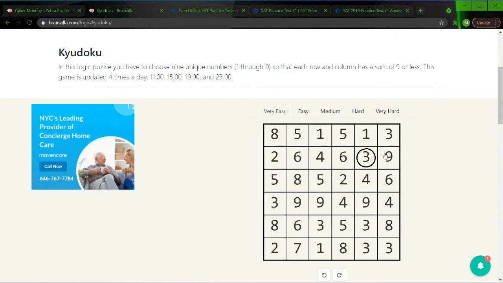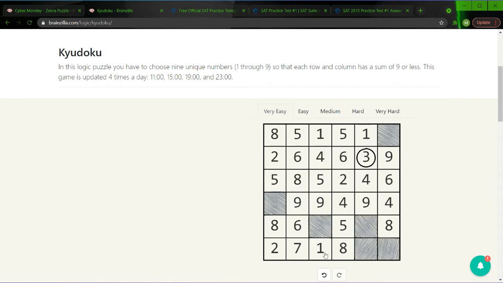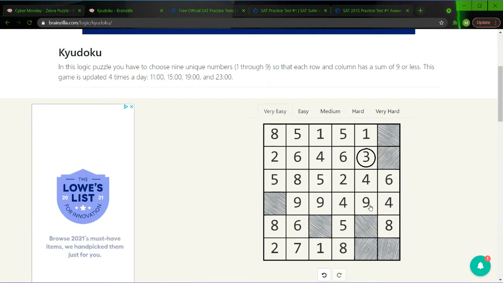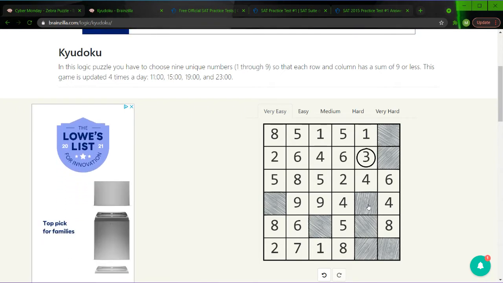So for instance, let's say this was 9, it's impossible because there's already 3 circled, right? And considering there's one of each number, we can eliminate all 3s on the board. Right there, and this one, and we can eliminate this 9. This is very easy, not because of what we eliminated so far, but because of everything else, I suppose. So let's do it.